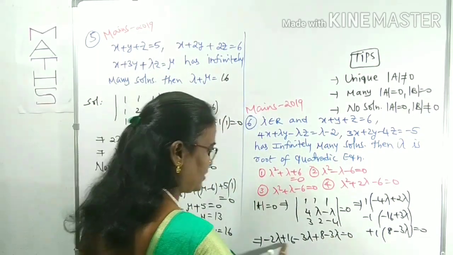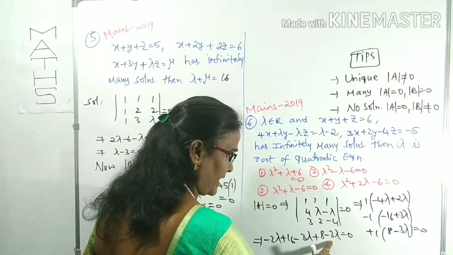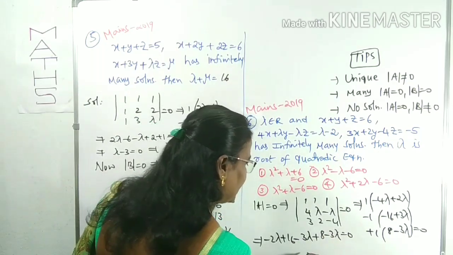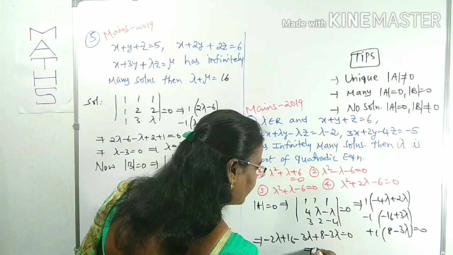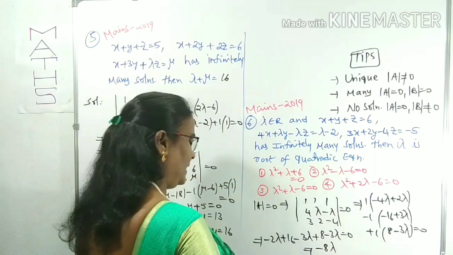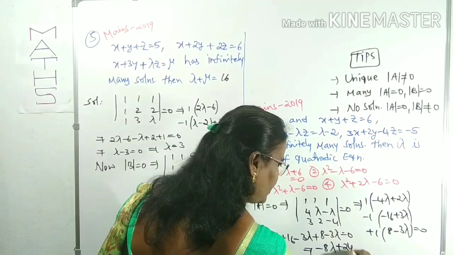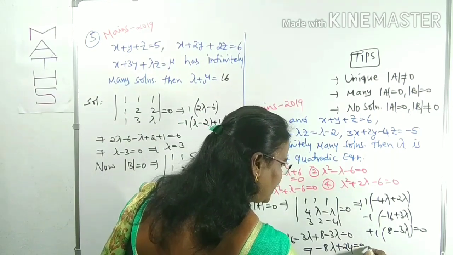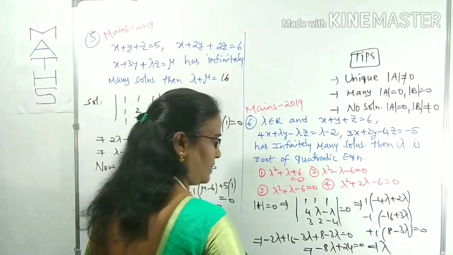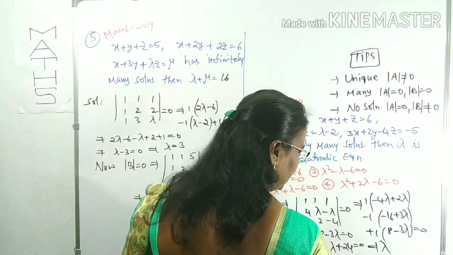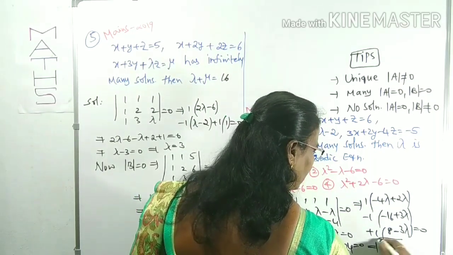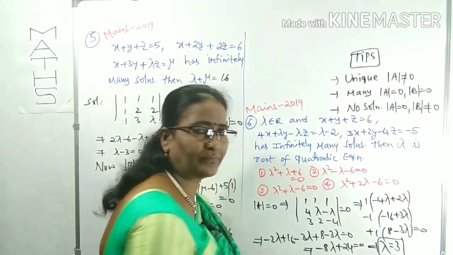What is next step? Minus 3 minus 2 minus 3 is minus 8 lambda, right? Next constant, 16 plus 8 is 24 equals to 0. By this, what is the lambda value? 8 lambda is 24, so the lambda value is 3.